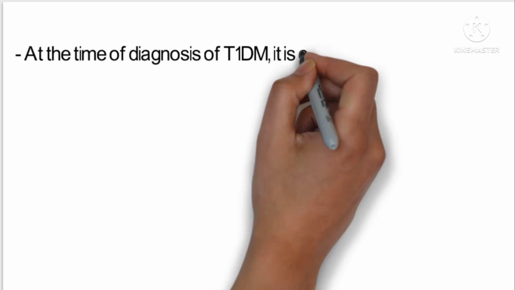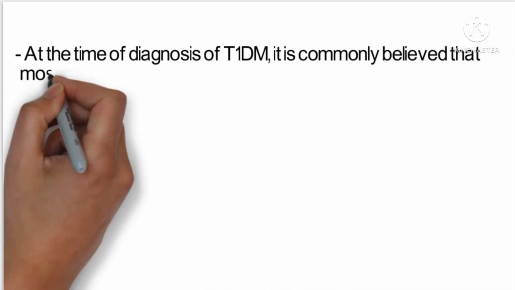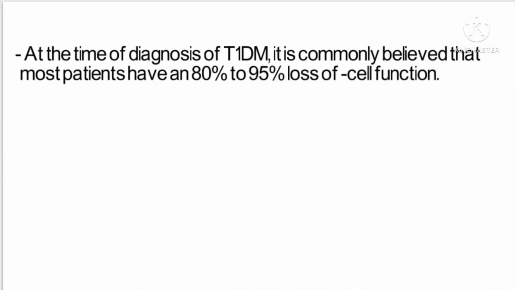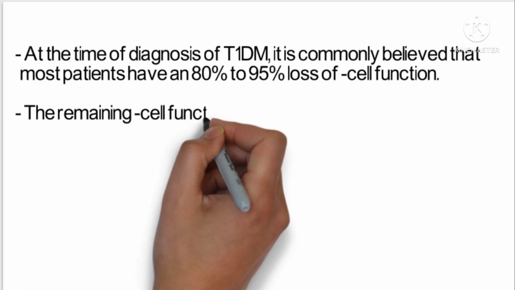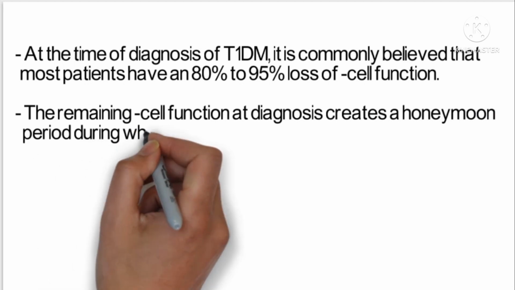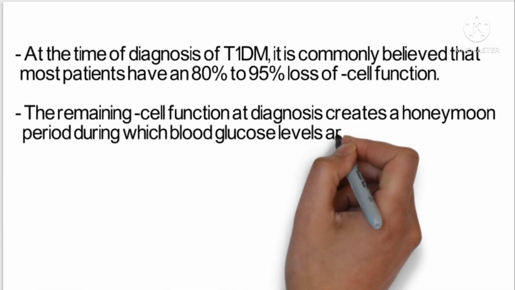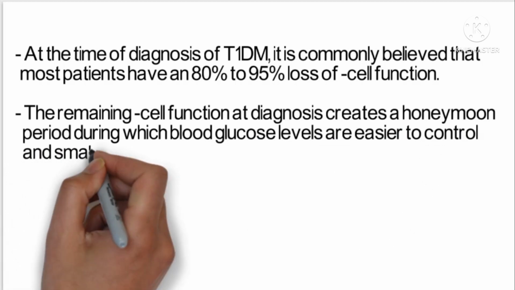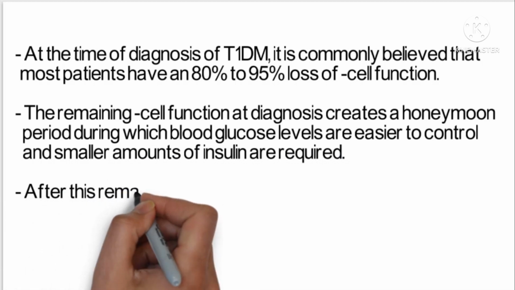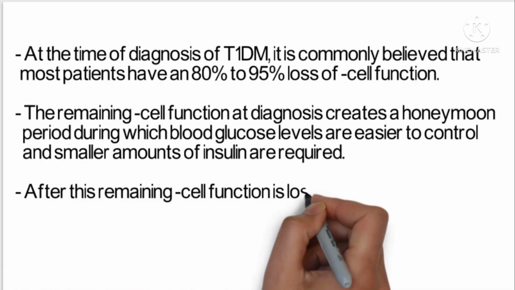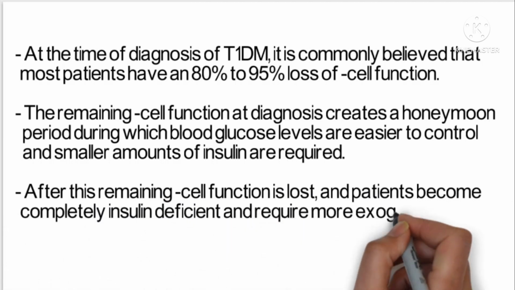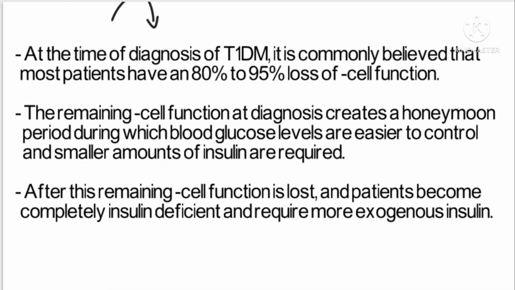It is believed that when a patient comes for diagnosis of type 1 diabetes, most patients have 80 to 90% loss of pancreatic cell function. The remaining cell function at diagnosis creates a honeymoon period during which blood glucose levels are easier to control and smaller amounts of insulin are required. After this, remaining cell function is lost and the patient becomes completely insulin deficient and requires more exogenous insulin. During the honeymoon period, a person with diabetes seems to be better and needs only a minimum amount of insulin.